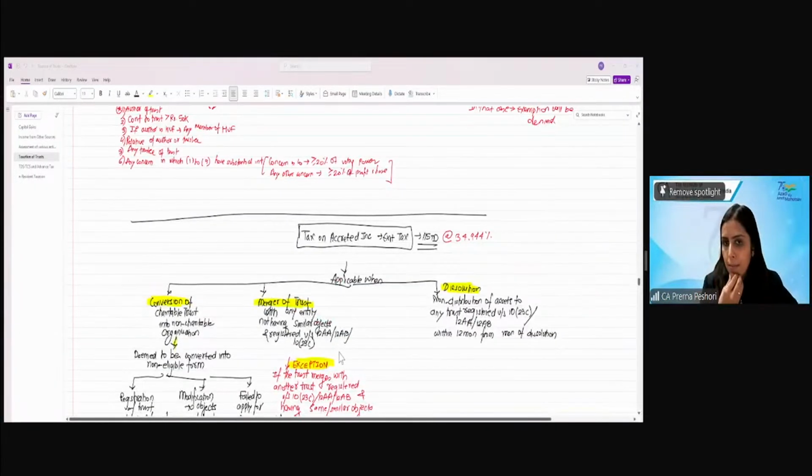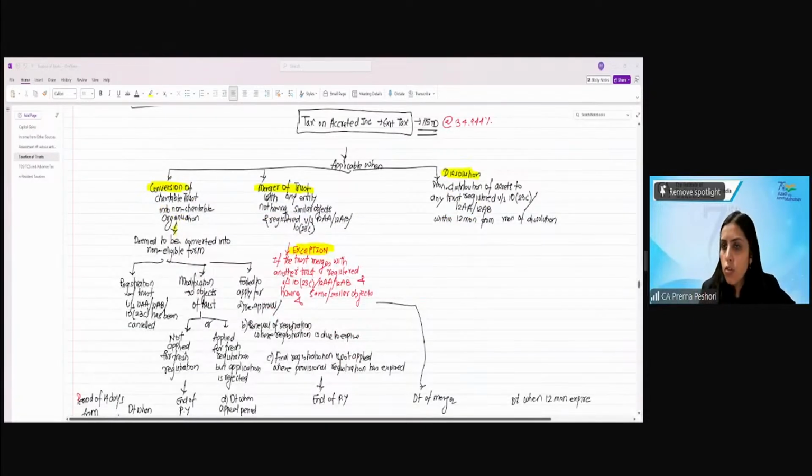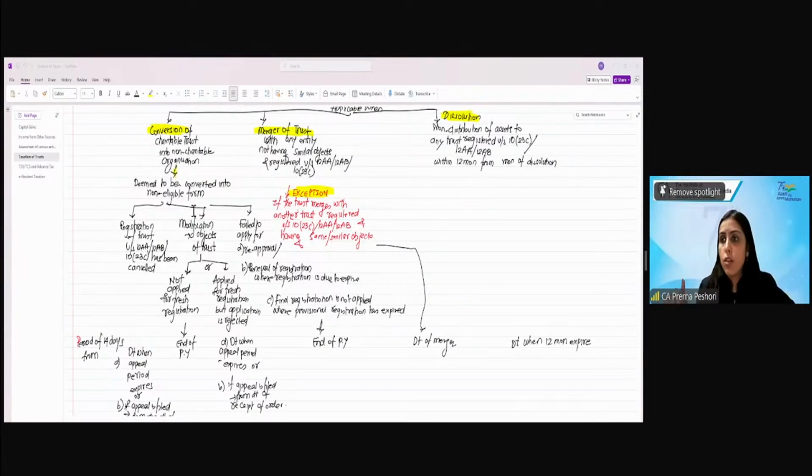Tax on accreted income. Now, this is applicable on the conversion of a charitable trust into a non-charitable organization, which means that if the registration of the trust has been cancelled, or there is modification of the objects of the trust and the trust has not applied for fresh registration. When the trust modifies its objects, it has to apply for fresh registration. Or if it has applied for fresh registration, but the application has been rejected, then it will be deemed that the trust has converted itself into a non-eligible form.